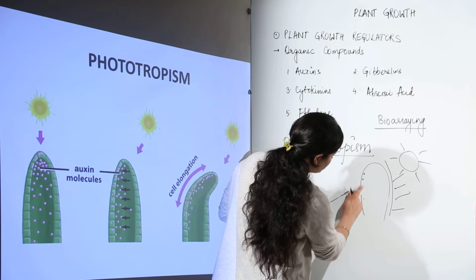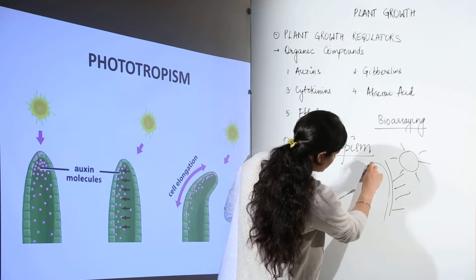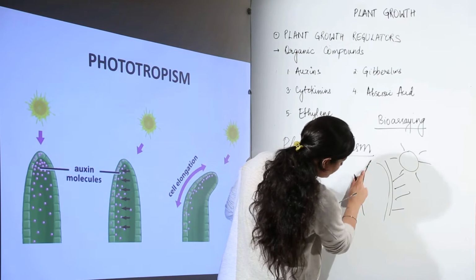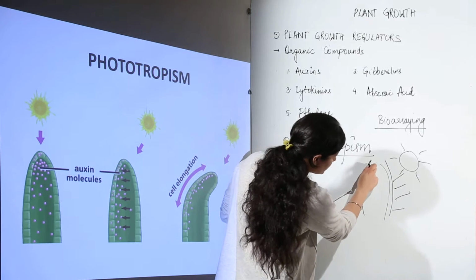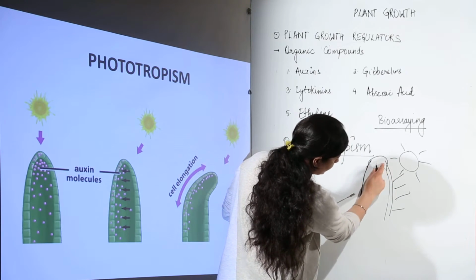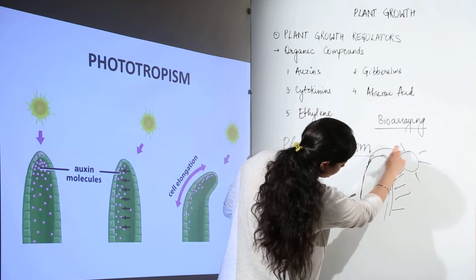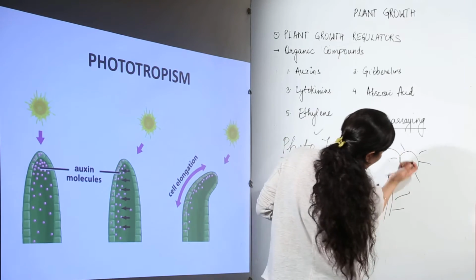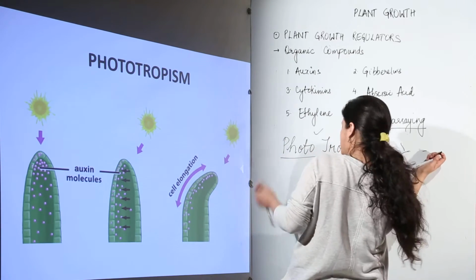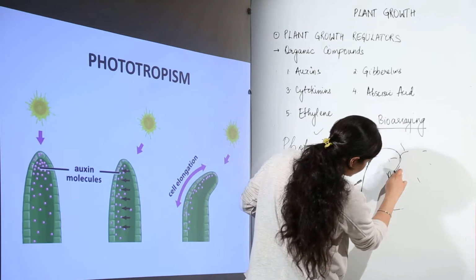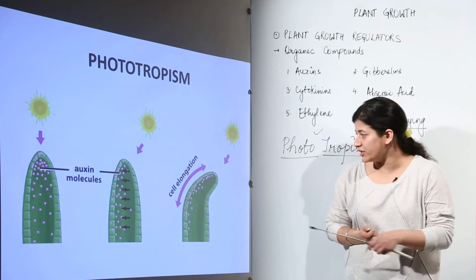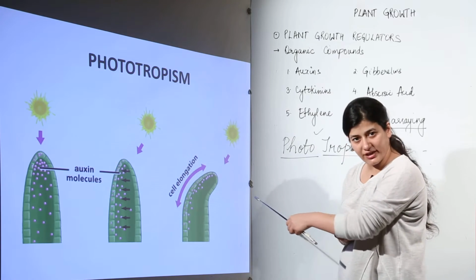So if supposedly this side gets elongated this much, obviously this side is not growing, so there would be a curve occurring. This curve would grow further, and as visible on this slide, you can see it grows further and shows a little bit of curvature, and this is known as the Avena curvature test.